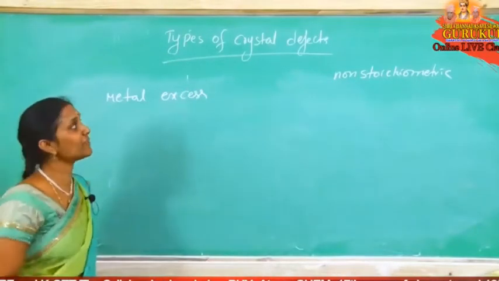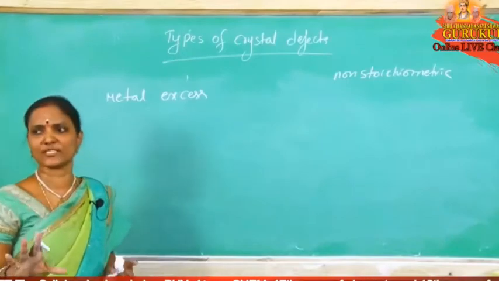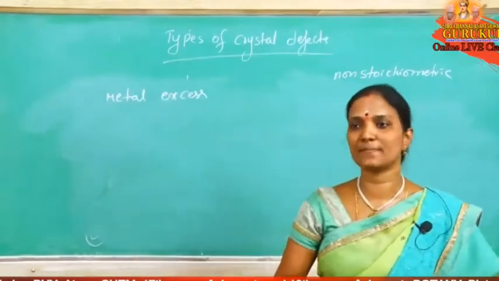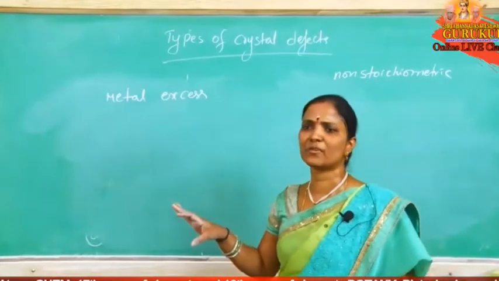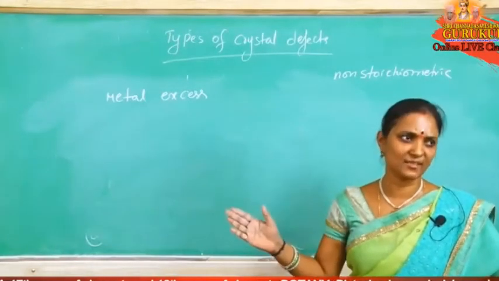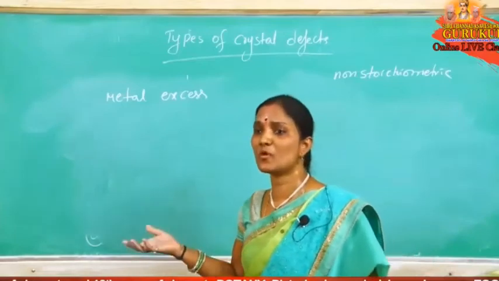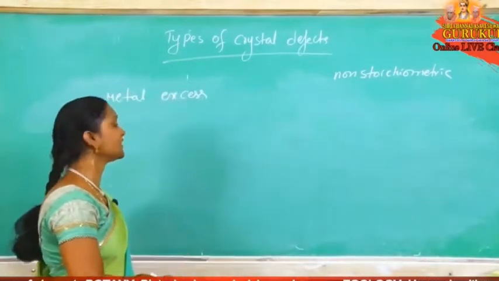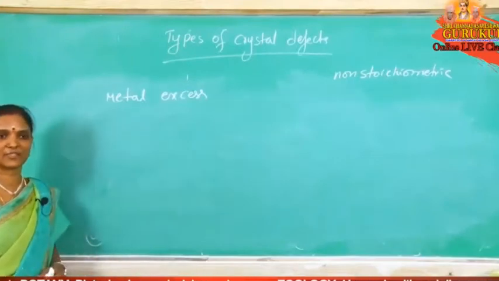Okay, complete from defects 10 points we should concentrate more. So first one is the metal excess defect. What is this metal excess defect? In that name only given, metal excess. Nothing but metal ions are more than required. Then the defect name is a metal excess defect.